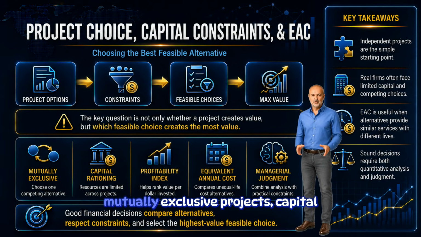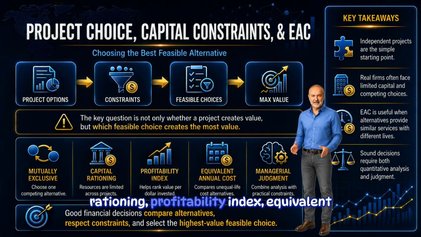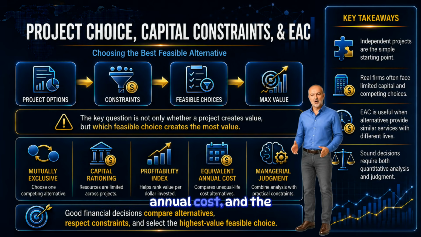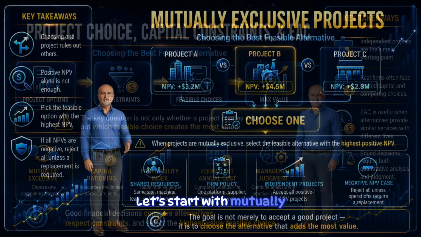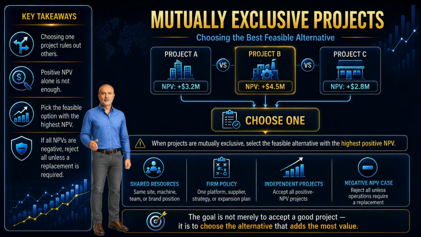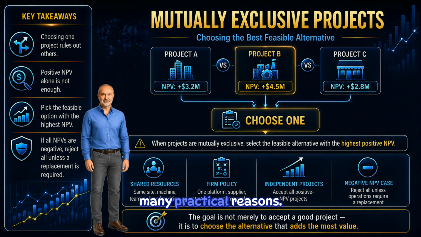We will look at mutually exclusive projects, capital rationing, profitability index, equivalent annual cost, and the role of managerial judgment. Let's start with mutually exclusive projects. Projects are mutually exclusive when accepting one project prevents the firm from accepting another. This can happen for many practical reasons.